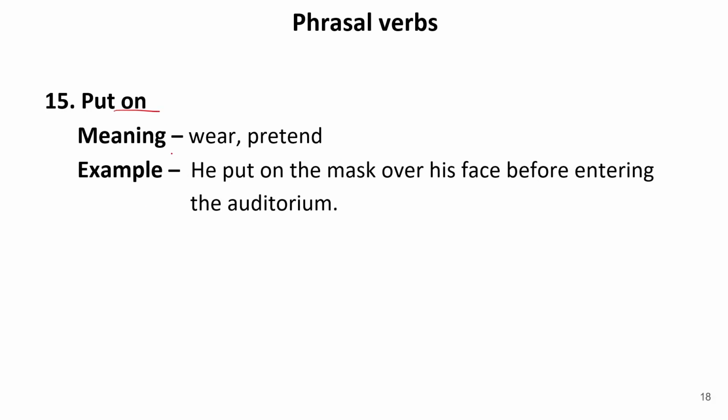Next is put on. Put on means to wear something or to pretend to be something else. So he put on the mask over his face before entering the auditorium. It means he wore the mask. We also use put on to pretend. Now we can have many sentences with put on, like put on a blazer over your shirt. So put on means to wear something. Or he put on as a milkman. So put on means he pretended to be the milkman. Now let us move to the next one.